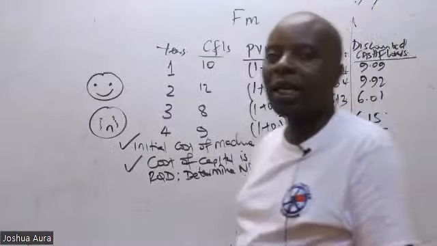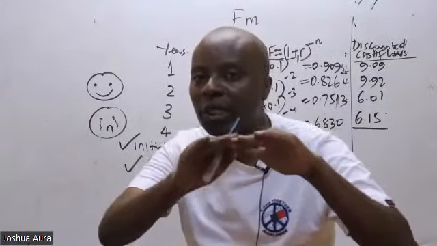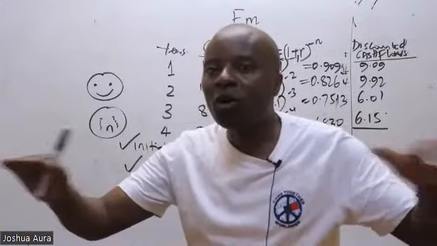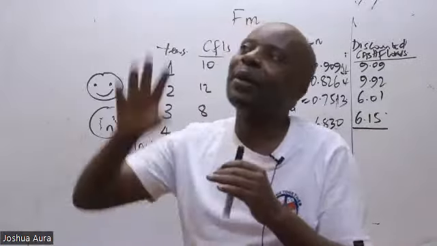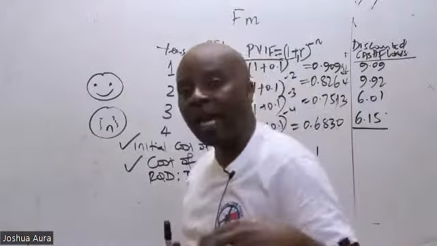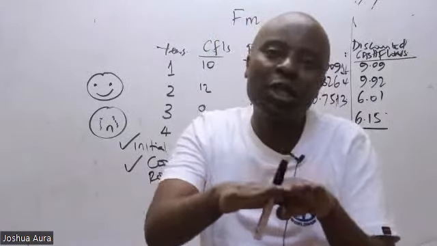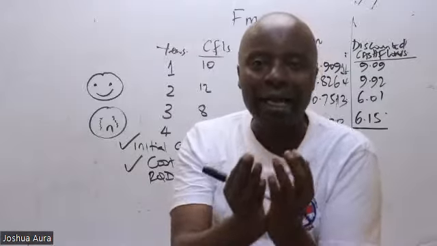The discounted cash flows now, all of them belong to the same timeline. All of them are today's cash flow. They have been present values. They've been discounted. They've been removed from the future to today. So if they are on the same timeline, then they are children of the same mother. Now we can add them up.